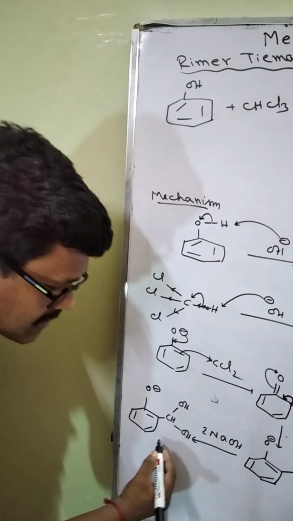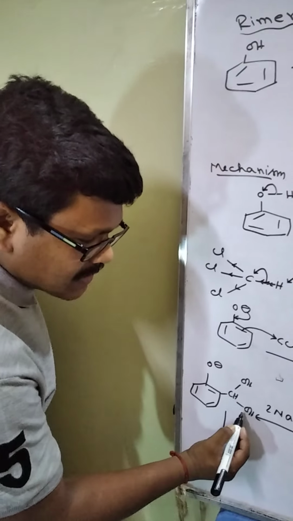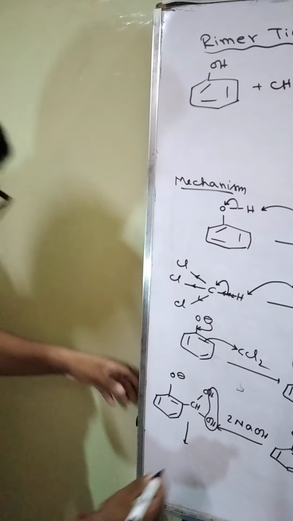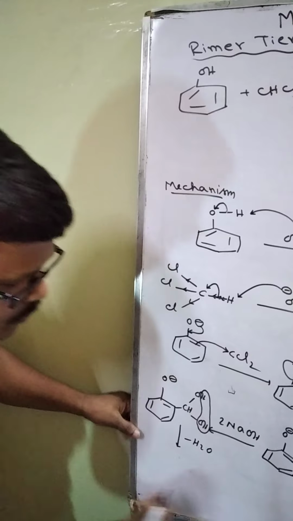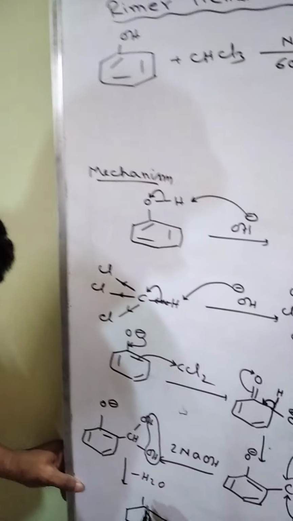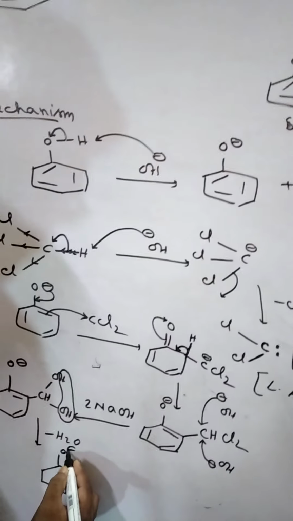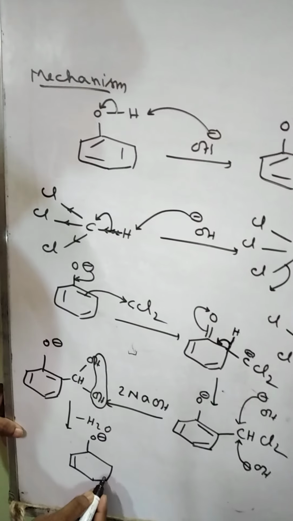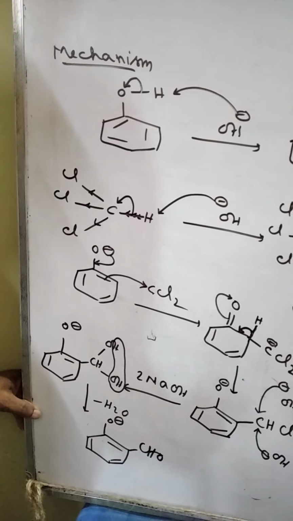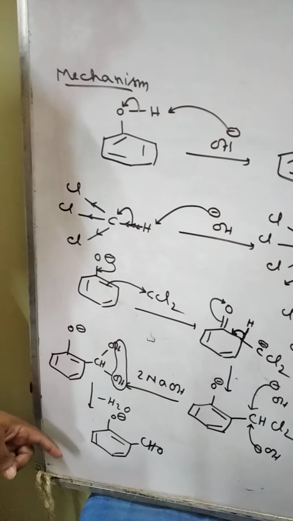In order to get more stable structure, H2O will be released from here. After releasing H2O, we get O minus, the ring with double bonds, and CHO.